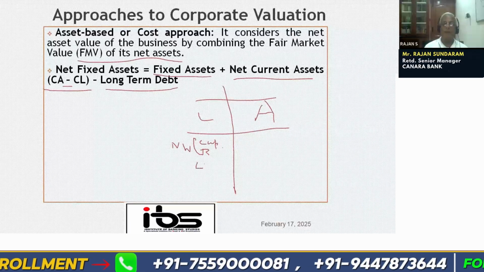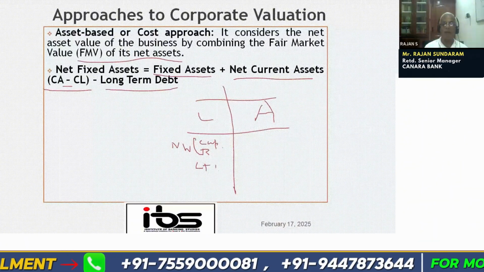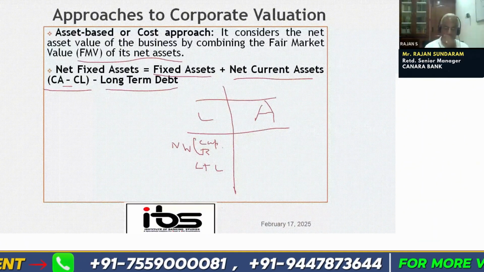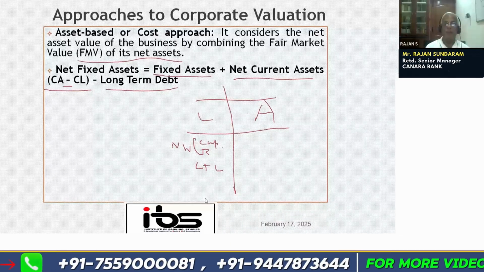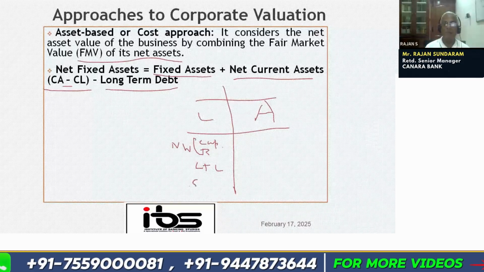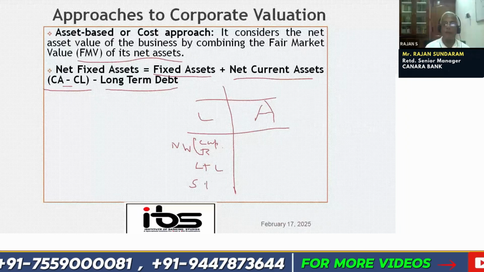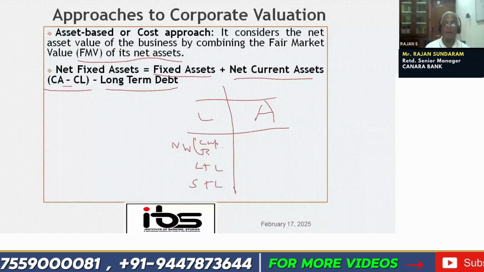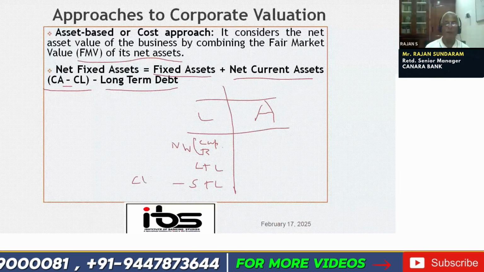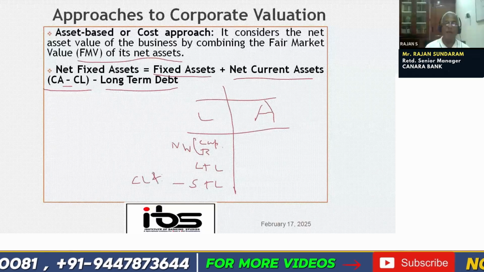Then we have the long-term liabilities, long-term debt. Then we have short-term liability, which we call current liability and provisions. So this is the liability side of the balance sheet.